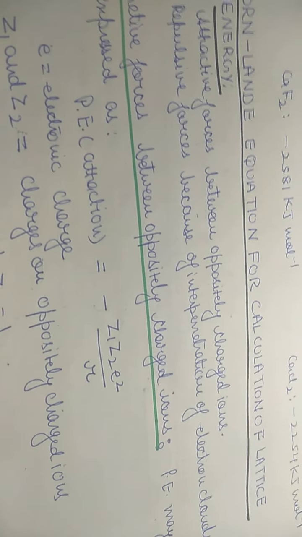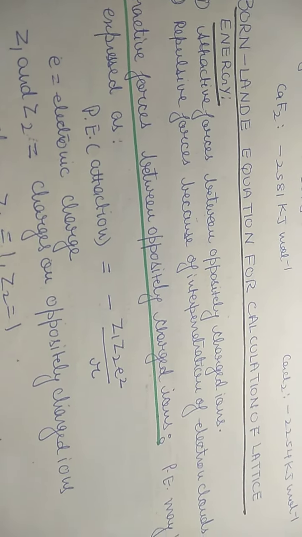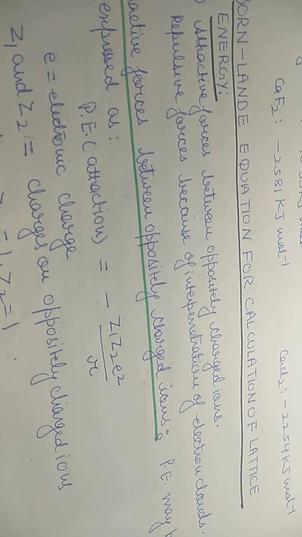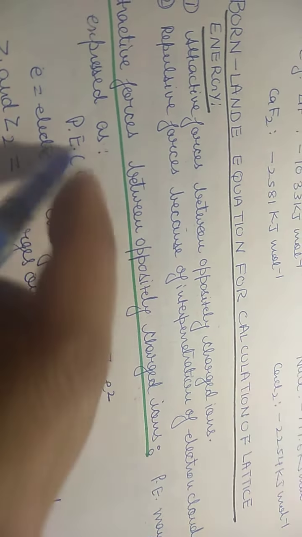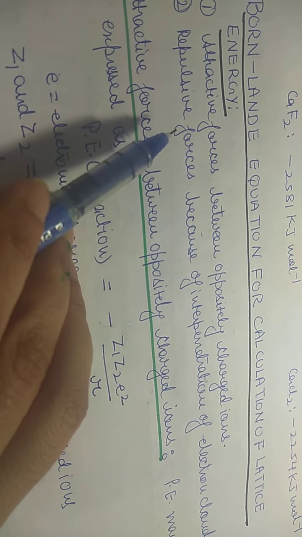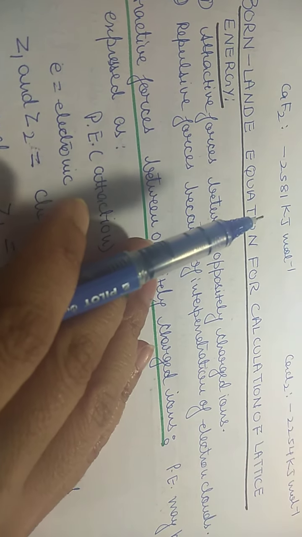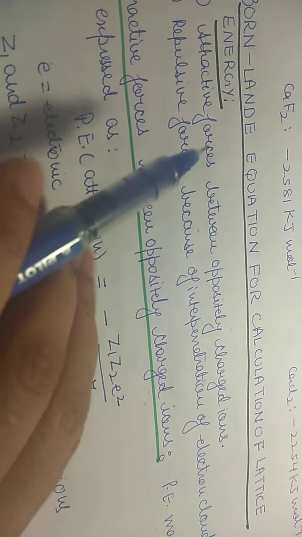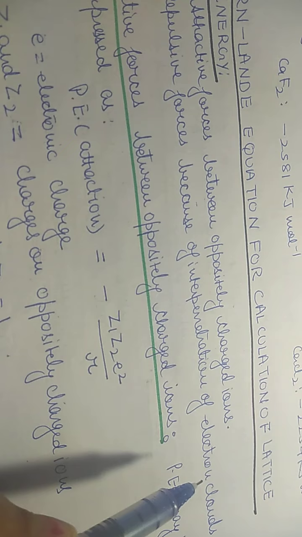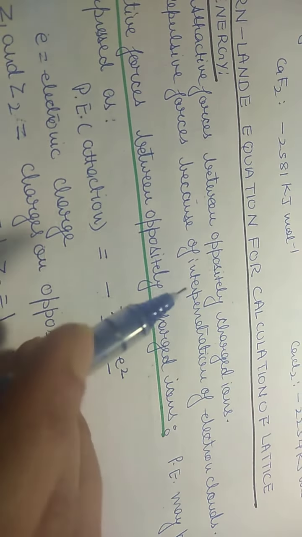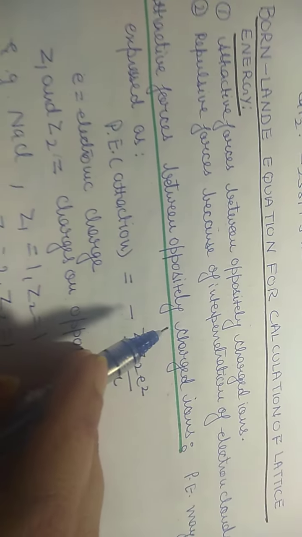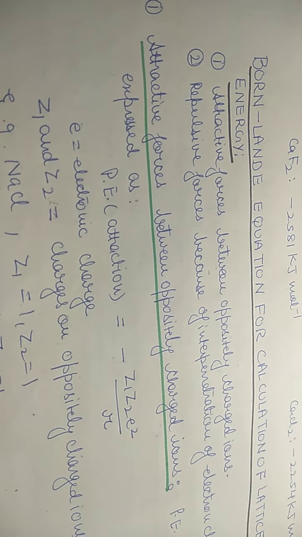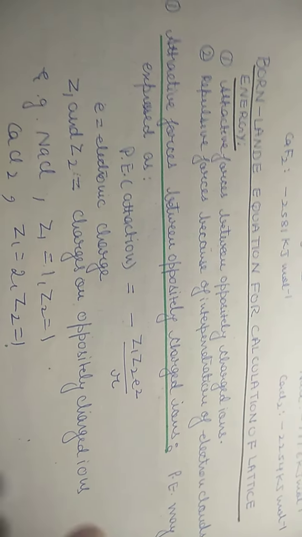So हम ये मान के चलते हैं कि there are two kinds of forces between the ions. First is attractive forces between the ions, oppositely charged ions, electrostatic force of attraction, and second is repulsive forces. Why repulsive forces? Because हर एक जो आपका ion है, whether it is cation or anion, it has its own electron cloud. Due to interpenetration of that electron cloud of two ions, there are repulsions. So first of all, we will take into account the attractive forces between oppositely charged ions.